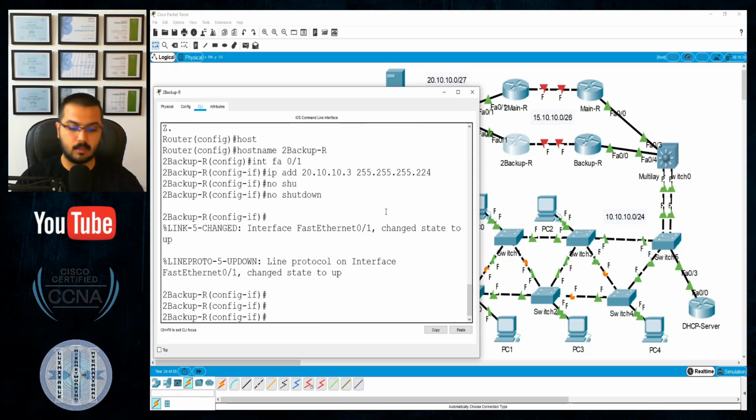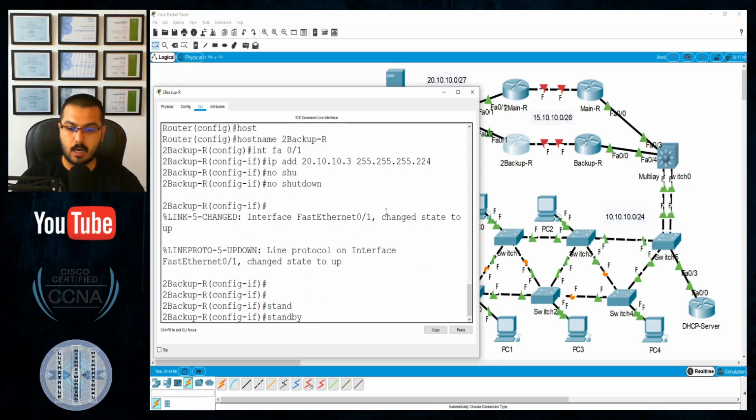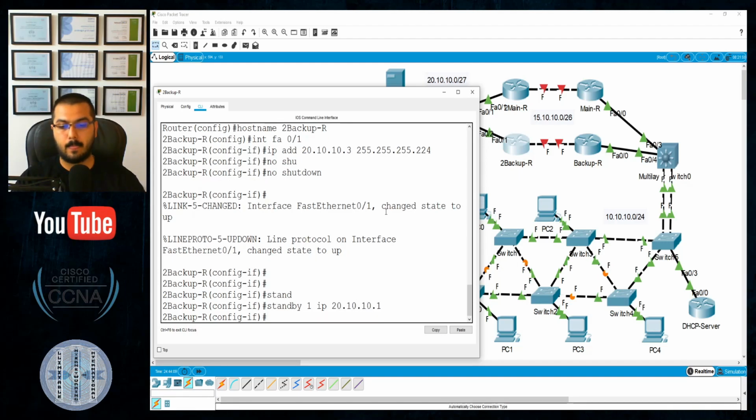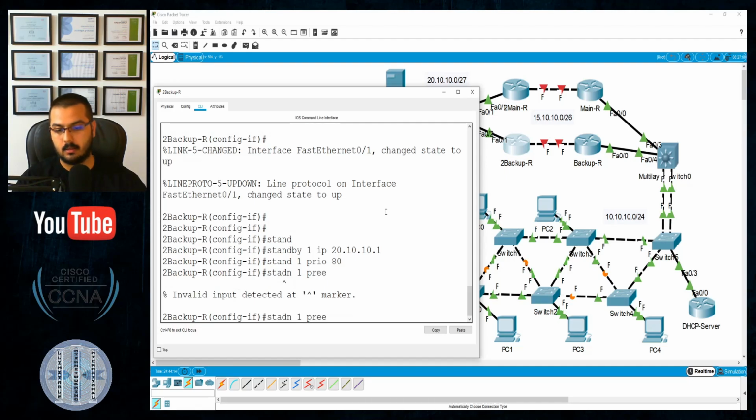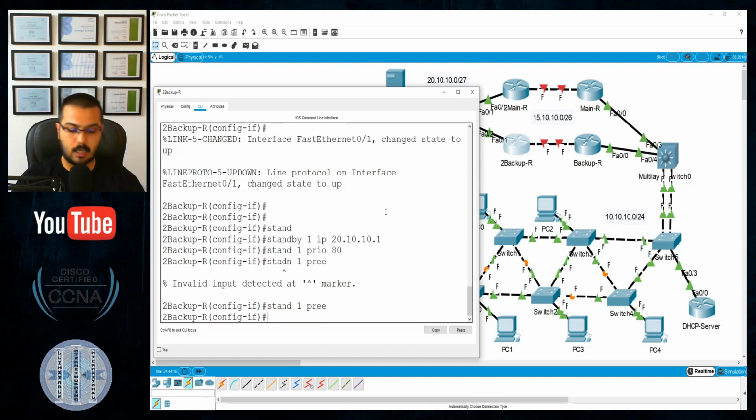Yes, that is enabled. Let us configure HSRP. Standby 1, the virtual IP, which is 20.10.10.1. No subnet mask is needed. As you can see, standby 1, the priority, let's make it 80 also. You can leave it if you'd like. Standby 1 preempt.